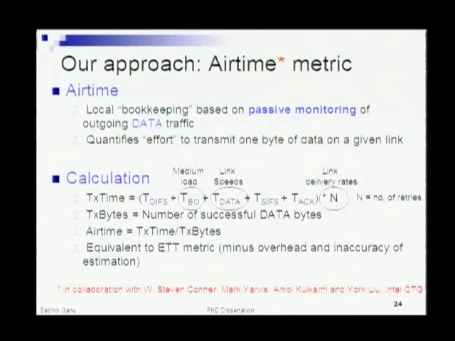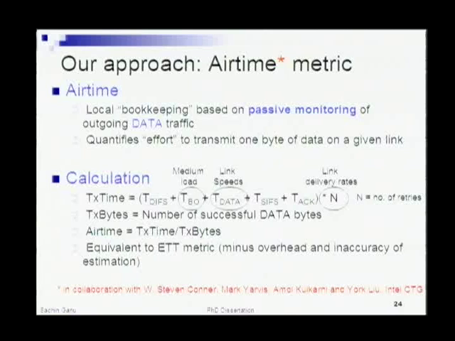The time it took to transmit the data is proportional to the underlying speed that the link is supporting right now to the next hop, and the link delivery rate reflects how many retransmissions, if at all, were needed to successfully send this packet out until an acknowledgement was received back. So this TX time per packet captures all of these three things, and the TX bytes correspondingly captures how many useful data bytes were actually sent out during this exchange.